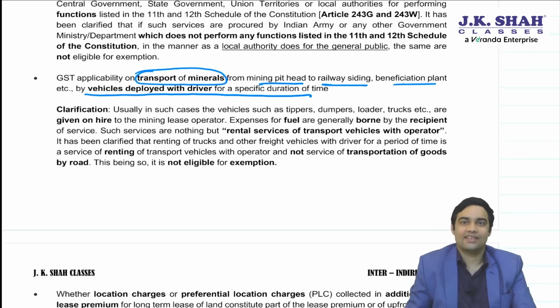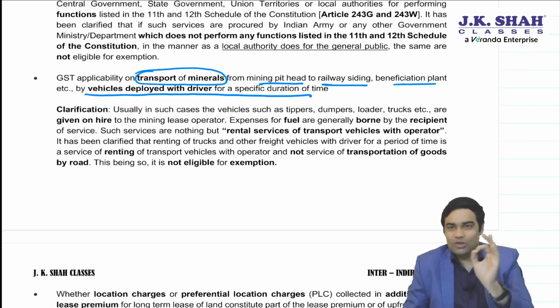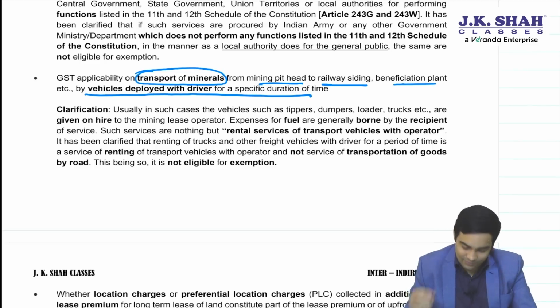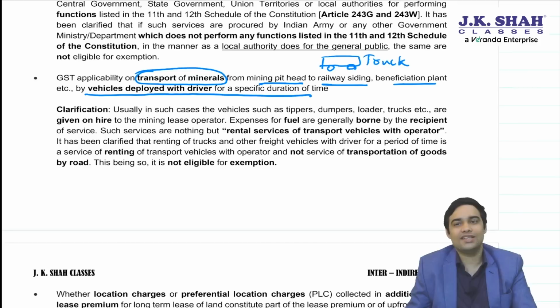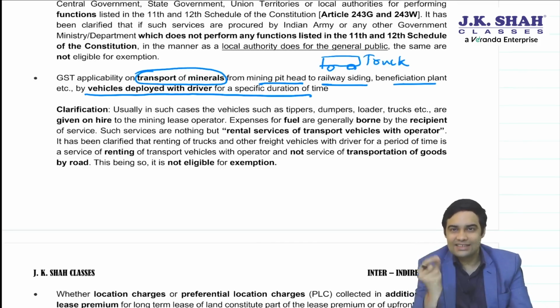Now think, transportation of minerals is happening. You have taken a truck on rent with driver. The question is, truck taken on rent, this is renting of vehicle or transportation of goods by road?